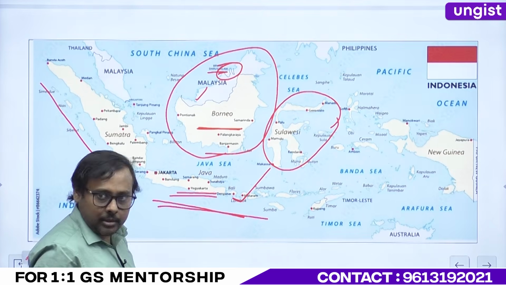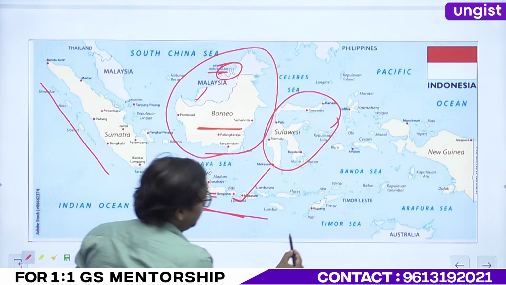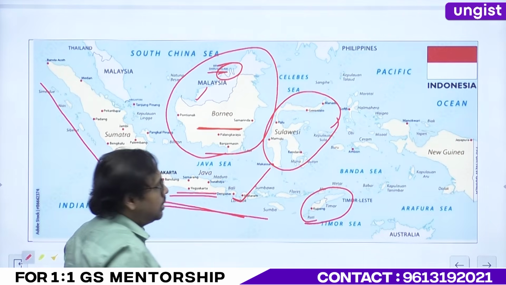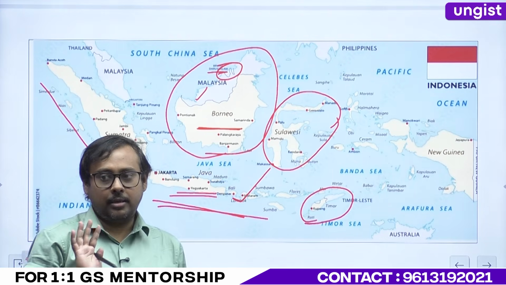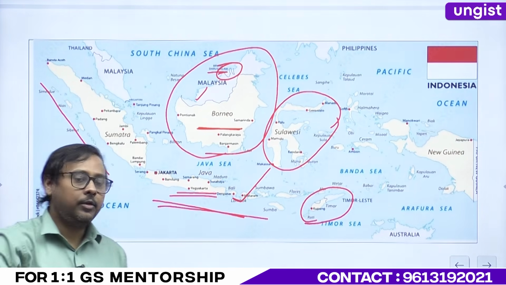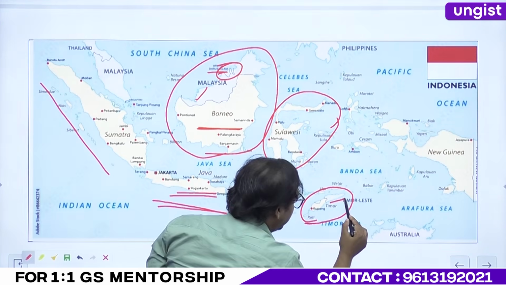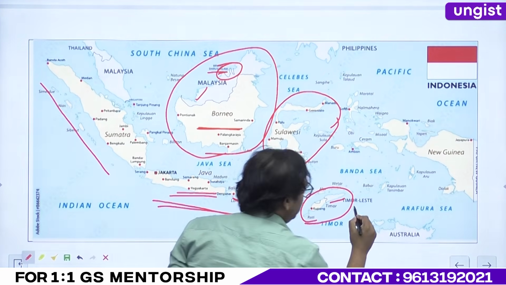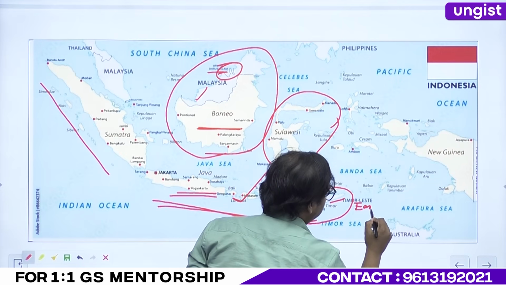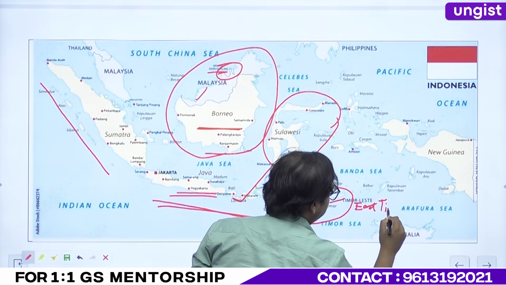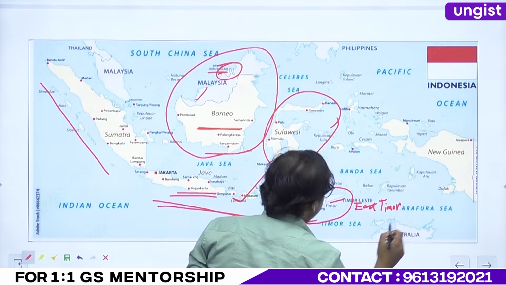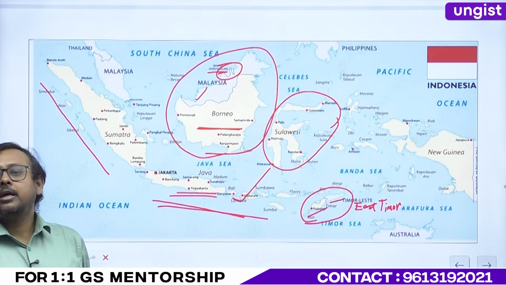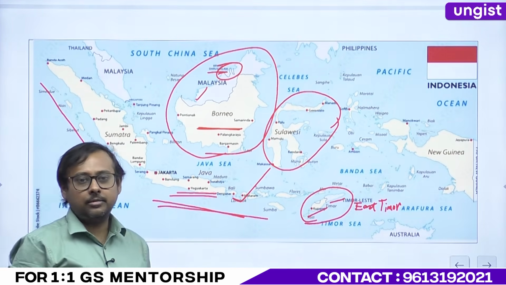Then there is another island here. This is Timor Island, but there are two countries over here. One is here, called Timor-Leste or East Timor. And here again, what we have? Here we have again Indonesia. Okay.